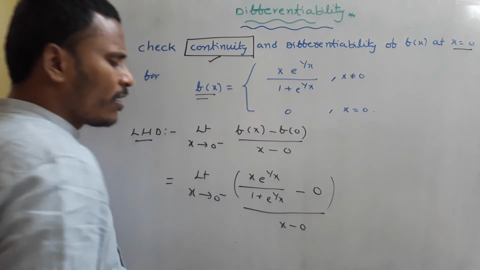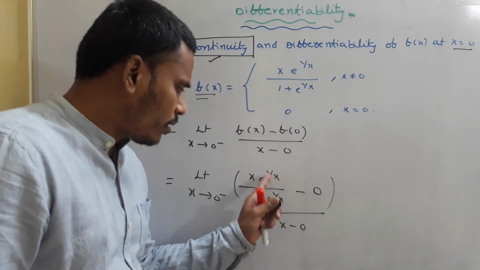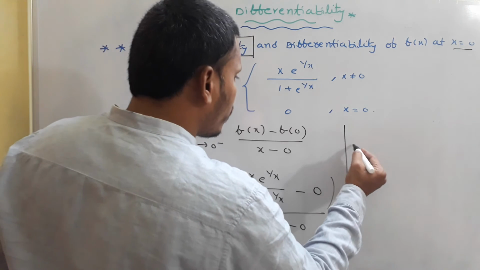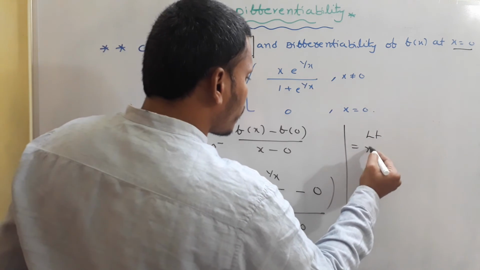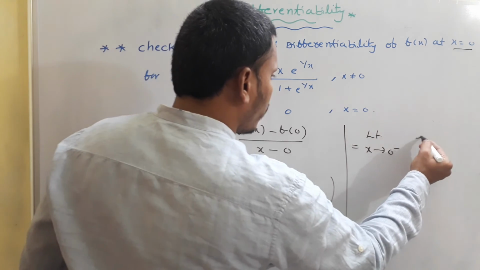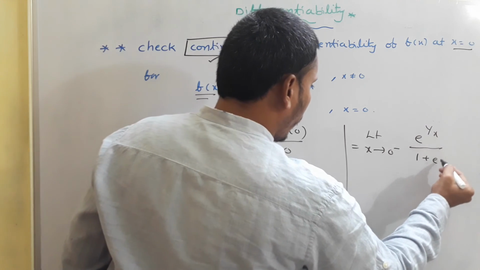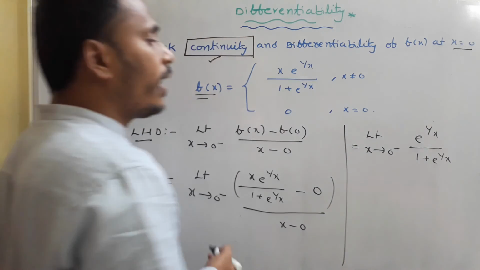Okay, right, something minus 0 is this something divided by x, cancel out this x and x. So we have this is equals to limit x tending to 0 minus simply e power 1 by x divided by 1 plus e power 1 by x.